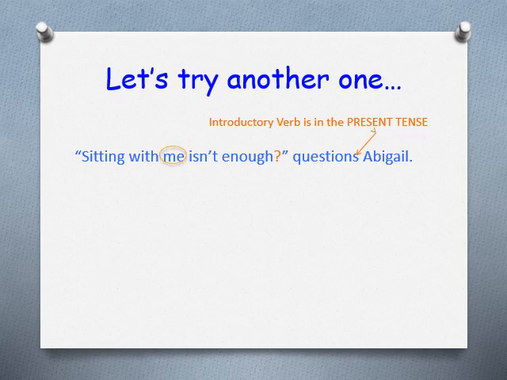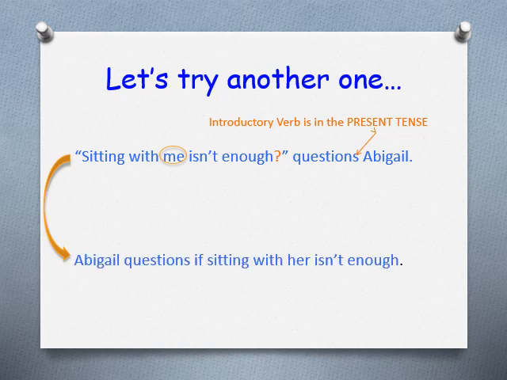There's my pronoun, me. So that's also going to change. So I circle it. Now, let's have a look at how it changes. So, Abigail questions if sitting with her isn't enough. So let's have a look at that. The introductory verb is in the present tense this time and follows the subject.